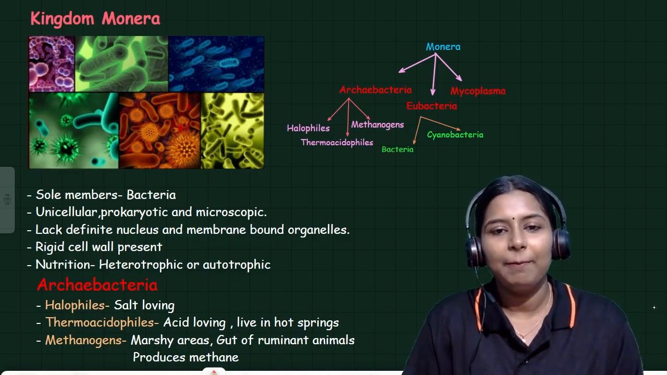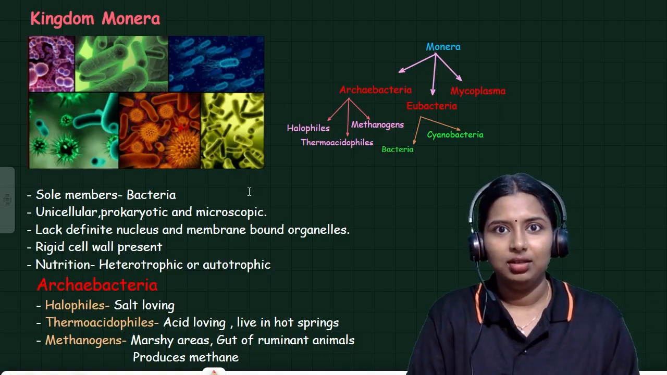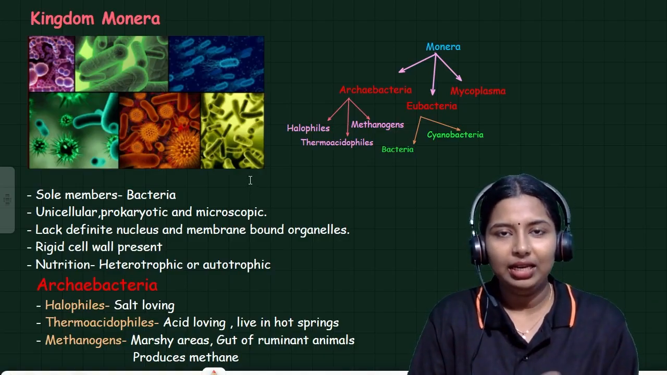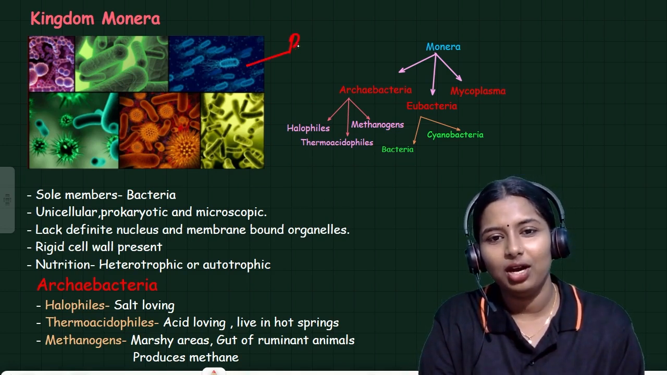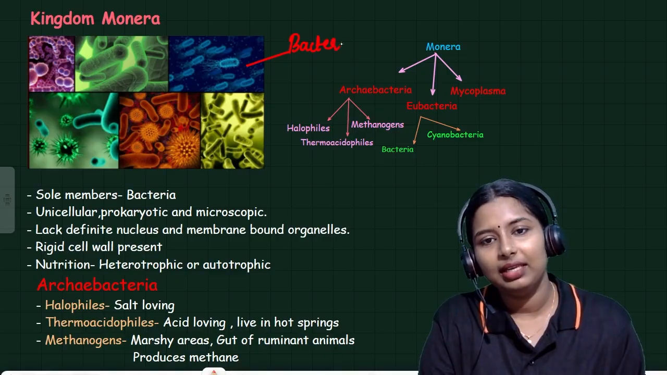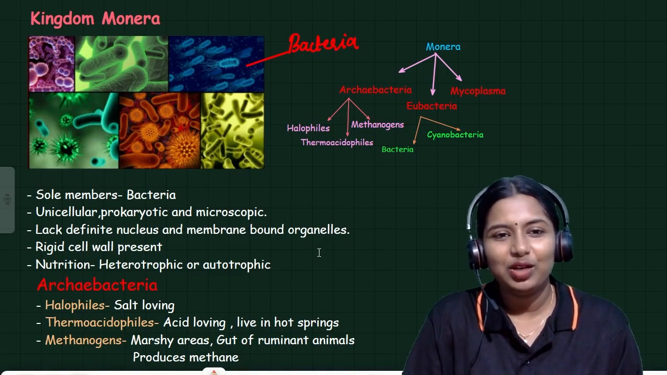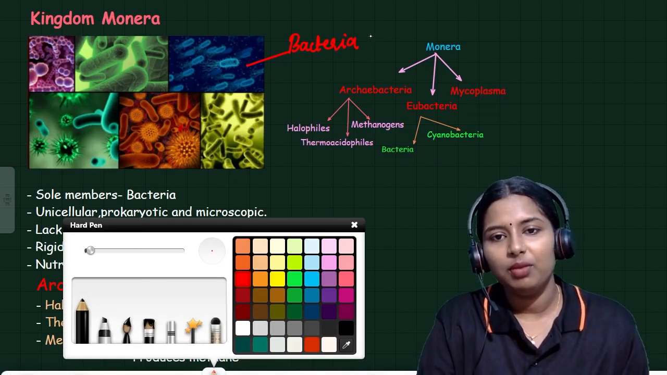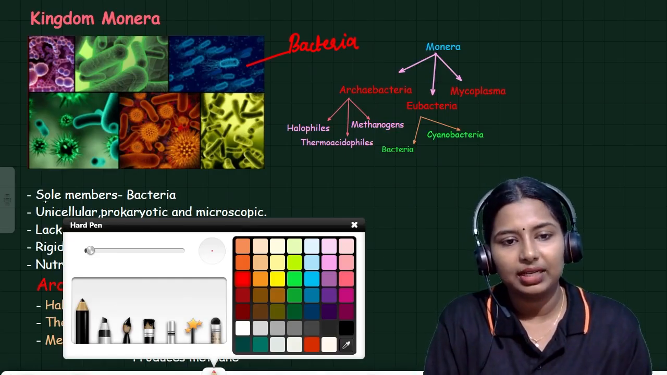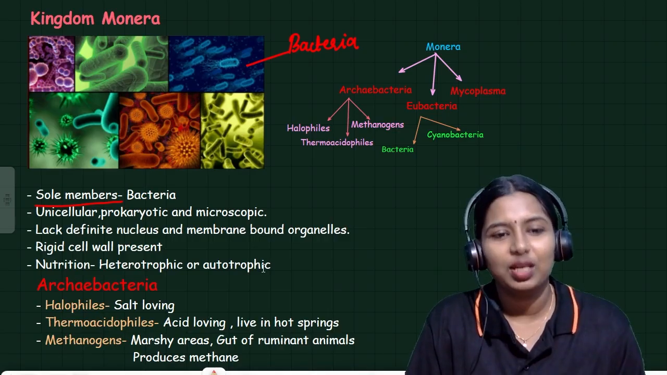First of all, Kingdom Monera. What does this image indicate? Who is this? Can you tell? What is this? Yes, this is bacteria. This is the picture of bacteria. So, bacteria are the sole members of Kingdom Monera. Bacteria are the sole members. These are the sole members of Kingdom Monera.